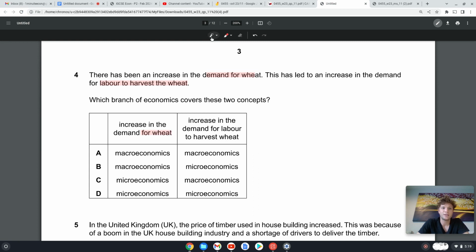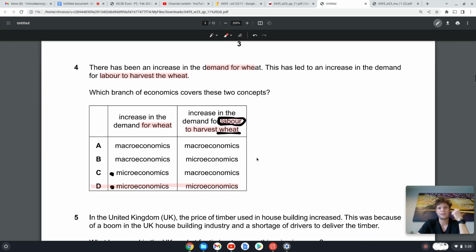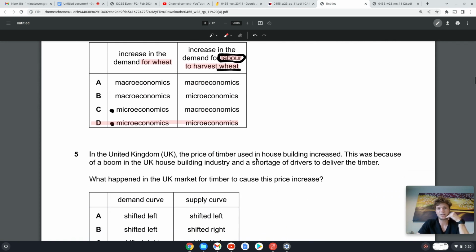It can already only be C or D, microeconomics, and increase in the demand of labor for wheat. So again, microeconomics, the answer must be D. I think a mistake some people might make is they see the demand for labor and think that must be a macroeconomic concept, right? But it's specifically the labor for the harvesting of wheat, which is a specific market, which is microeconomics.